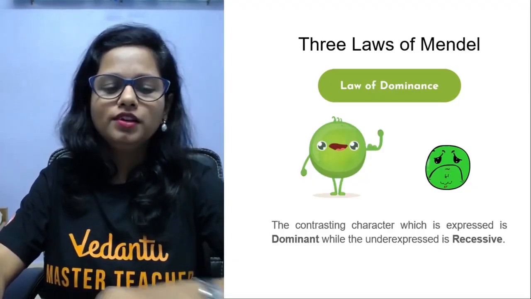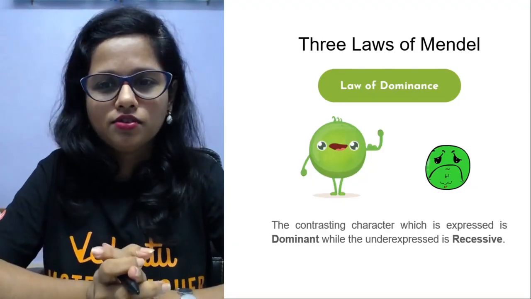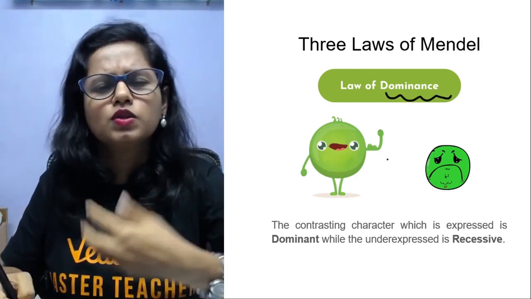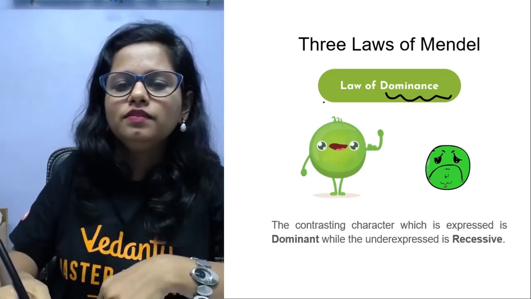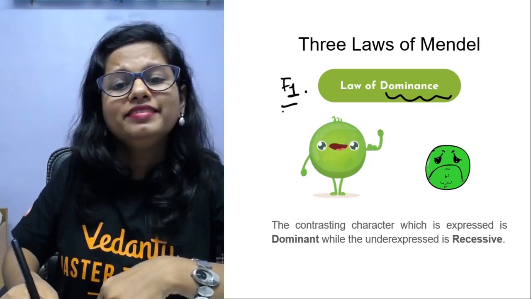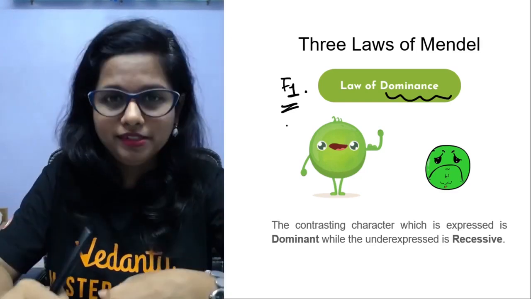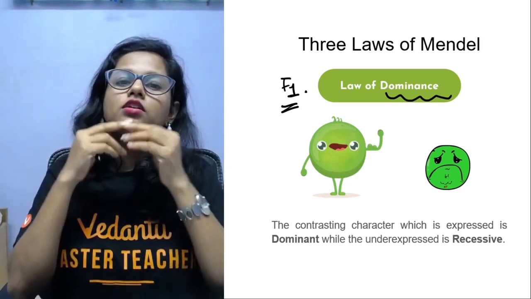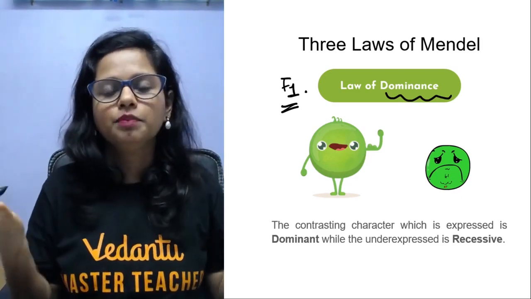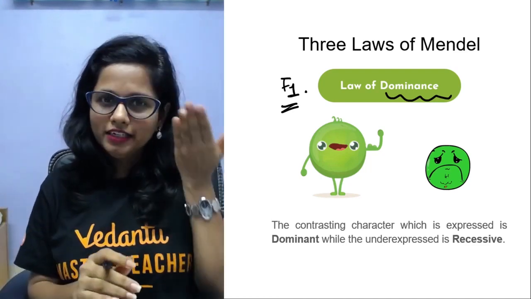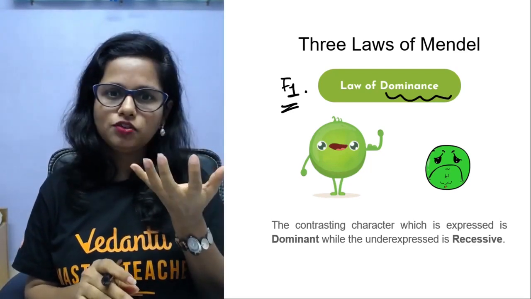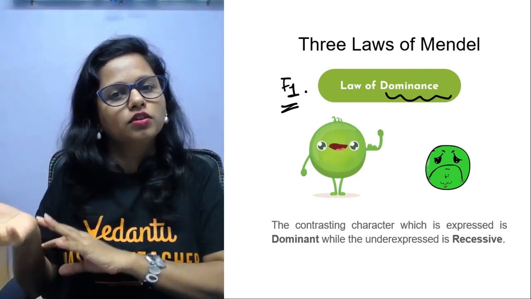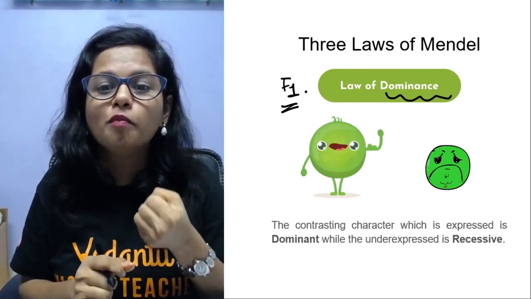And now let us move further to the 3 laws presented by Mendel. Now the very first law is the law of dominance. So what does this law of dominance say? Mendel observed that in the F1 generation, only one character was reappearing. Only one character was seen. Like when tall and dwarf were crossed, all the seeds obtained were phenotypically tall. And he said that tall, which is appearing in the F1 generation, is dominating over the other trait, which was the dwarf one. So tall is the dominant trait.